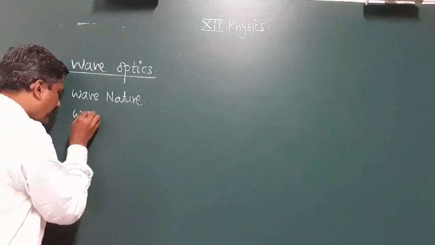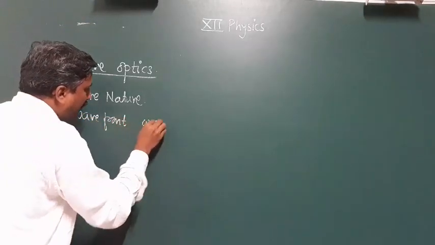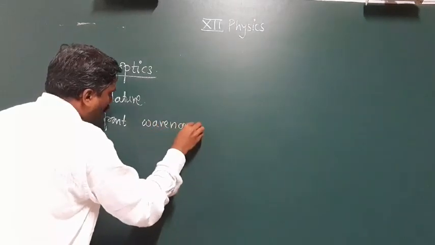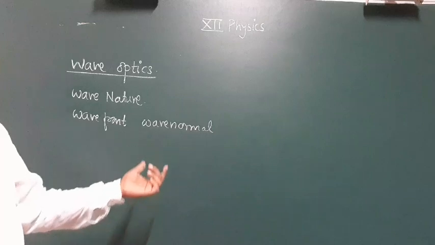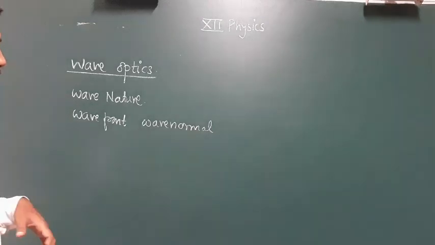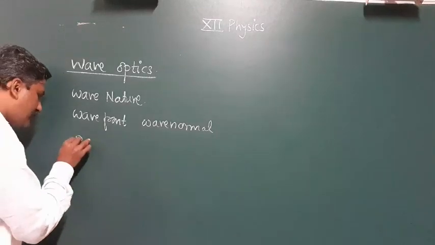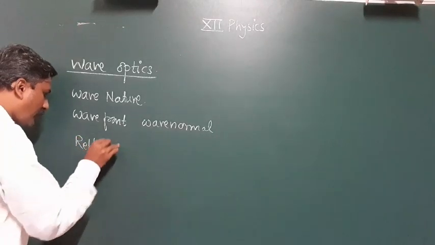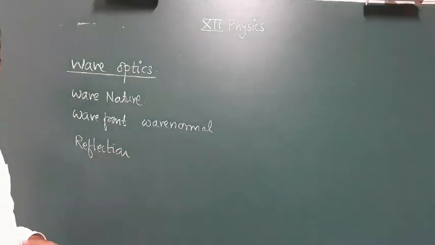Then secondly, there are two simple terms: wavefront and wave normal. What is the meaning of wavefront? What are the types of wavefront? Then what is the meaning of wave normal? That will be studied in this chapter, wave optics. Then the concepts of reflection and refraction, both concepts are there.